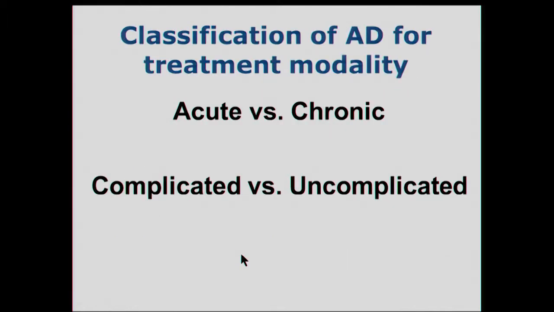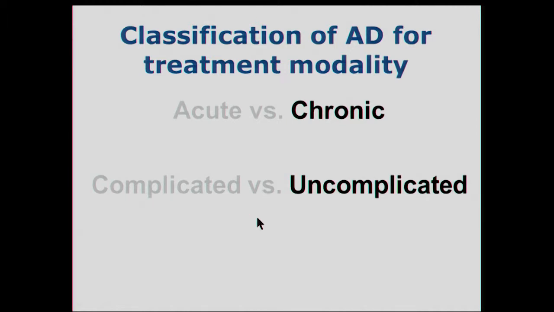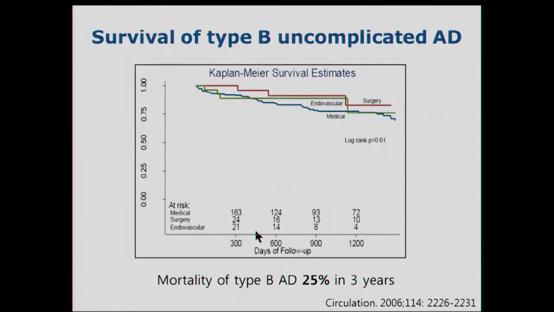For treatment modality, we can classify acute versus chronic and complicated versus uncomplicated. For chronic uncomplicated dissection, we can compare optimal medical treatment and endovascular treatment. Currently, for uncomplicated aortic dissection, optimal medical treatment is the gold standard, but the long-term result is not so good. The mortality rate is 25% in 30 years, so we need another option. Recently, endovascular therapy has been suggested as an alternative treatment to replace medical treatment.